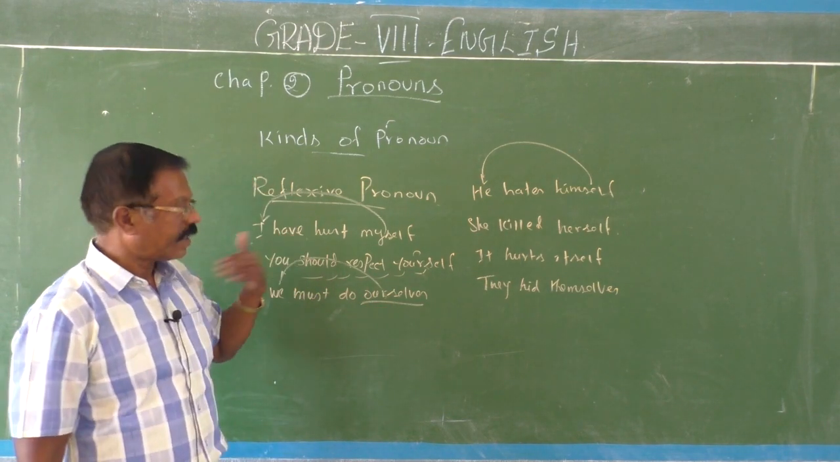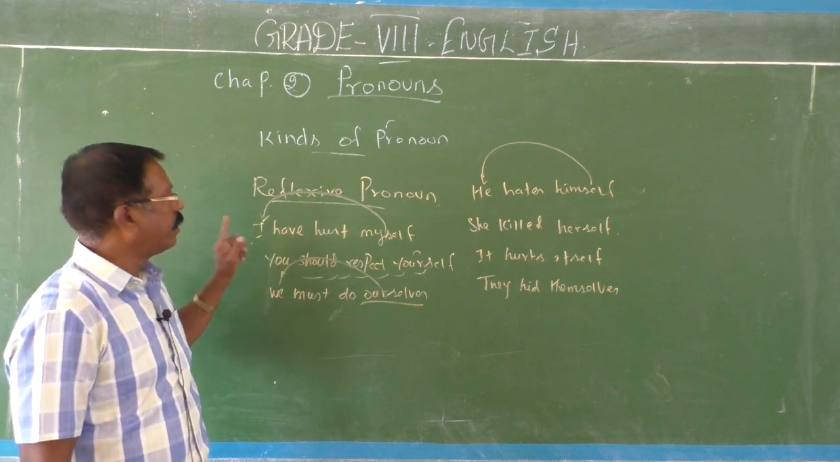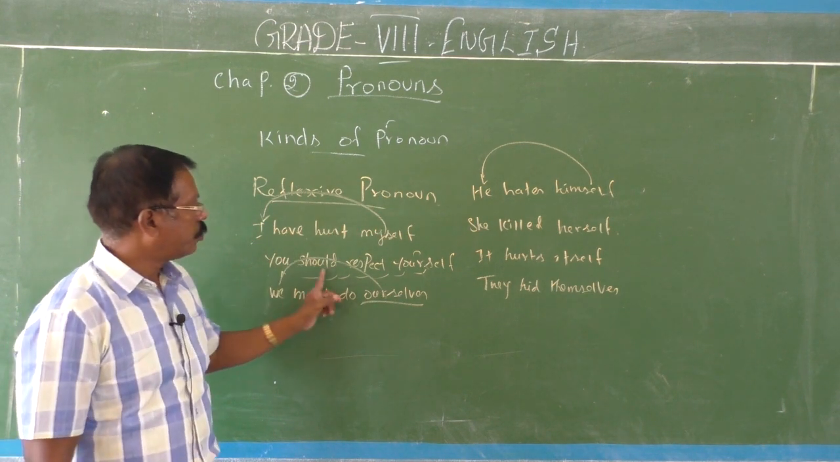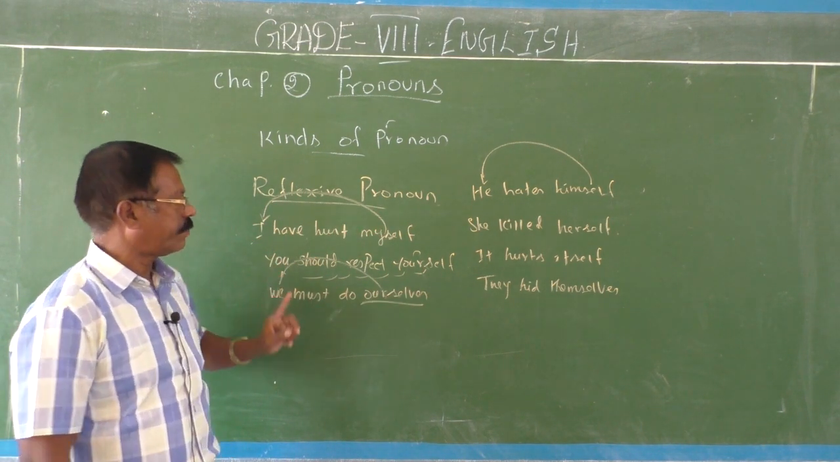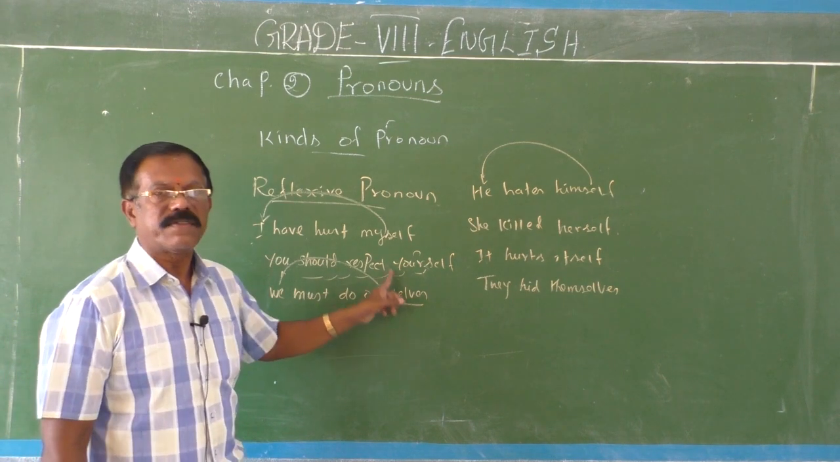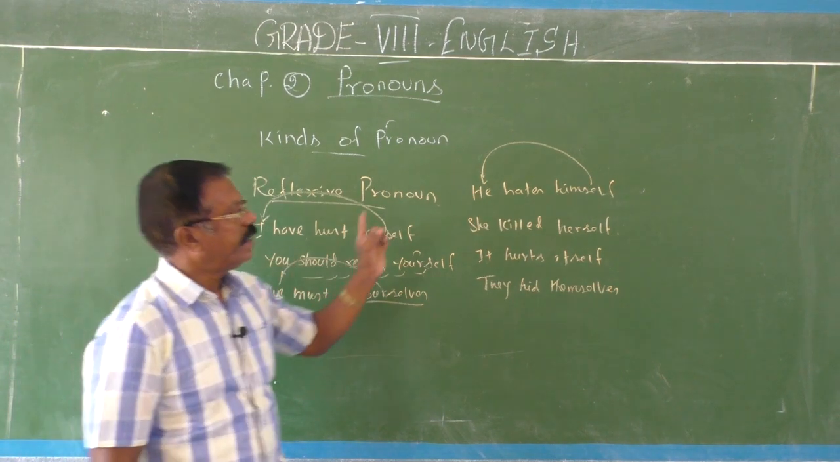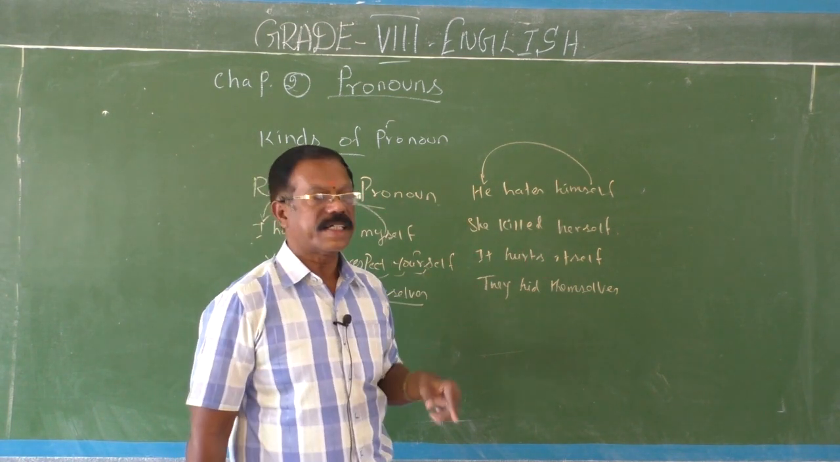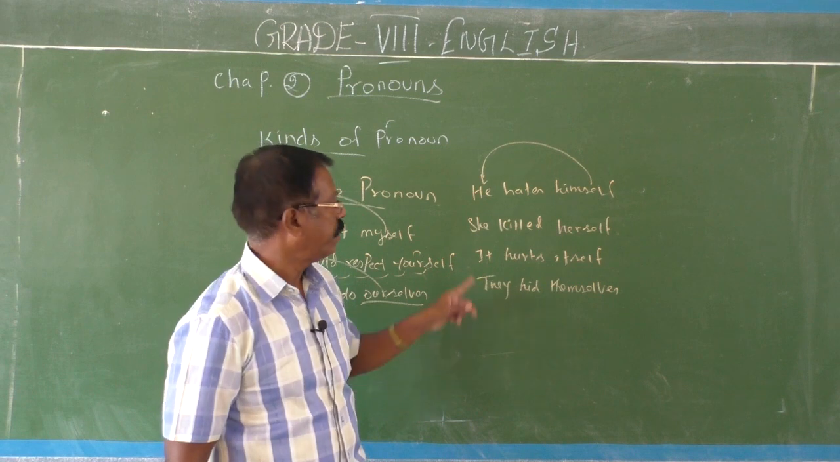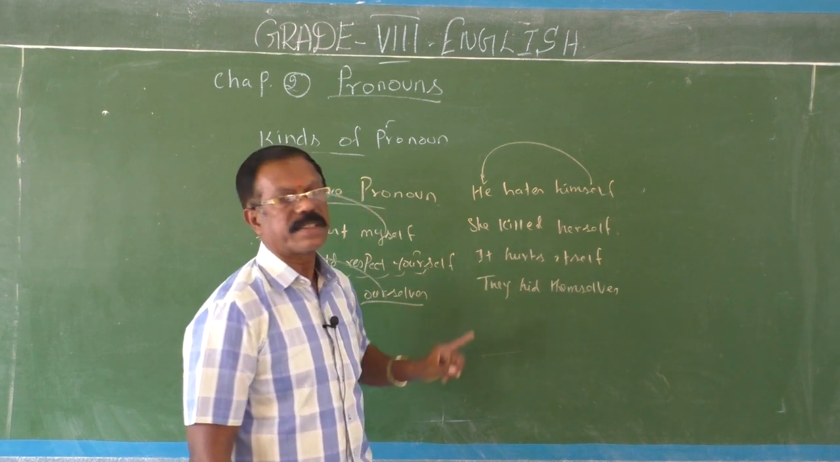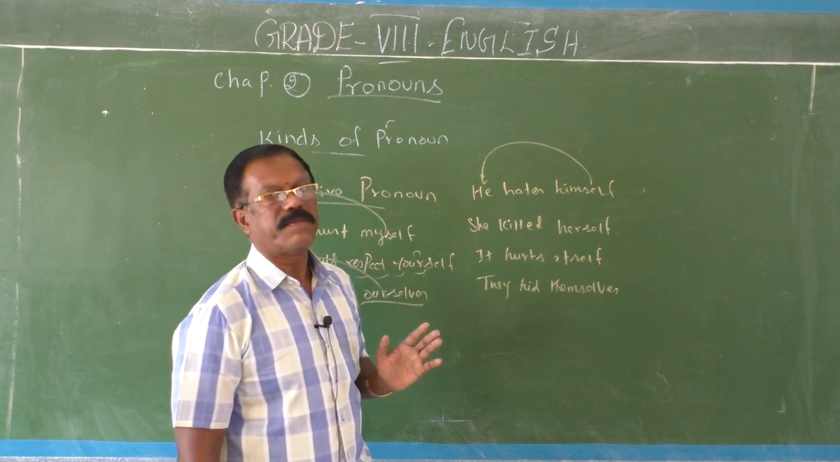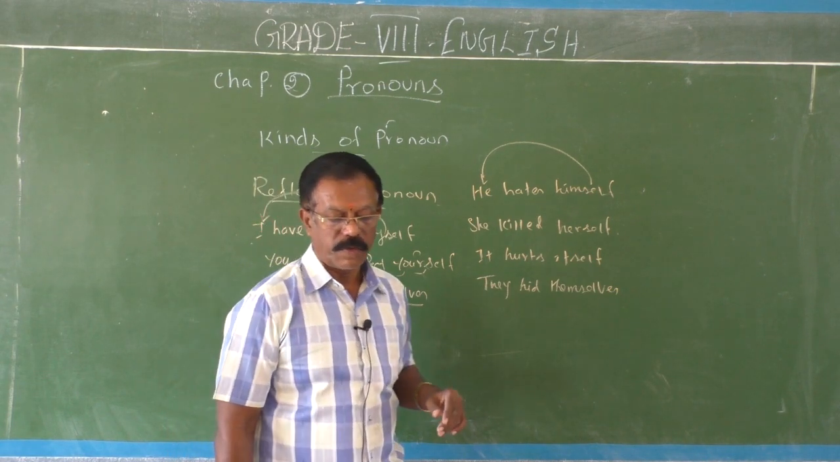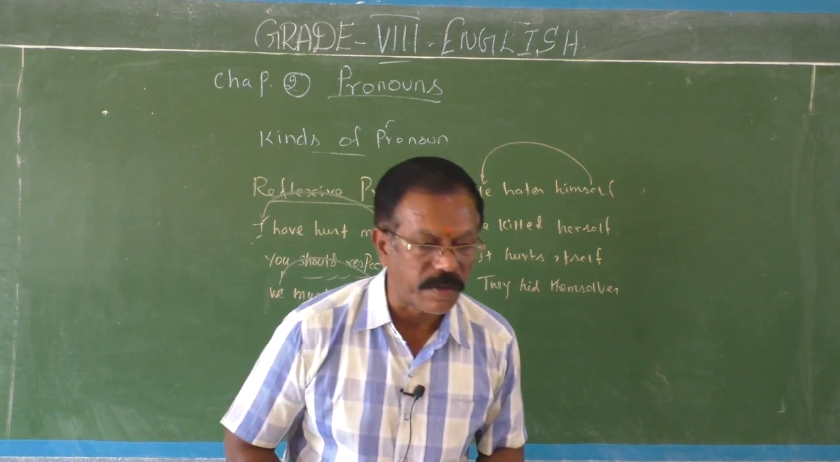See, I have hurt myself. Here myself reflects upon the subject. You should respect yourself. It reflects upon the subject you. We must do ourselves. It reflects upon the subject we. He hates himself. It reflects upon the subject he. She killed herself. Here it reflects upon the subject she. It hurts itself. It reflects upon the subject it. And they hit themselves. It reflects upon the subject they. Okay. So they are all called reflexive pronouns.